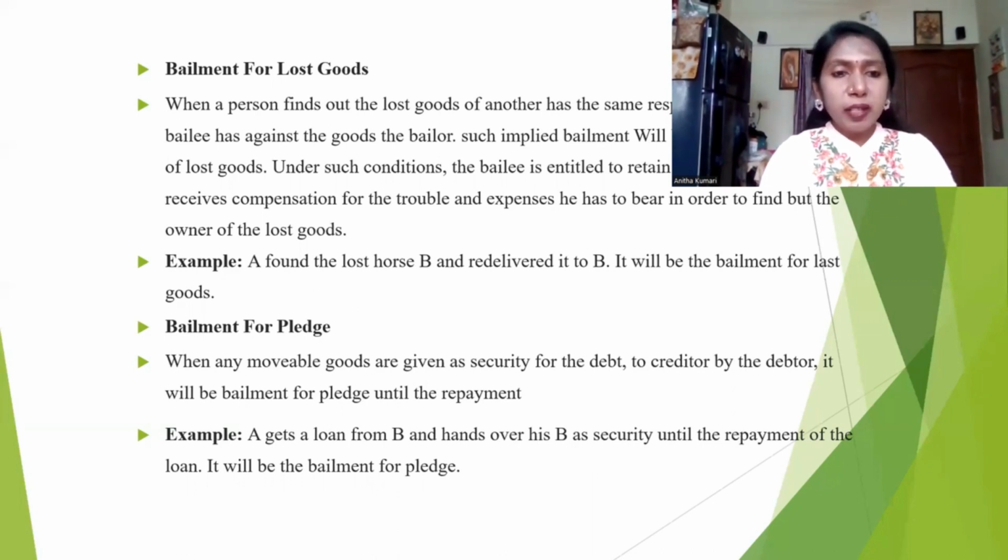Then bailment for pledge. When any movable goods are given as security for a debt to the creditor by the debtor, it will be bailment for pledge until the repayment. Okay, example: A gets a loan from B and hands over his goods to B as security until repayment of the loan. Usually, if you are handing over your goods to somebody else for the purpose of money, that will come under pledge. We will see in the next topic.